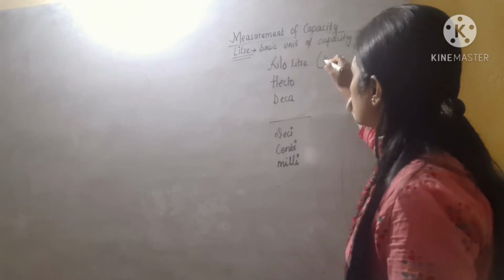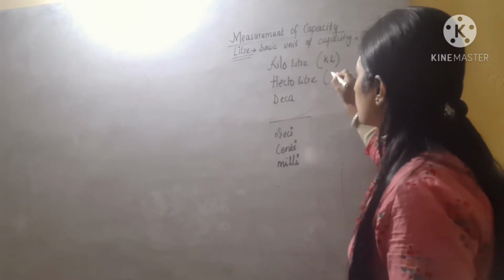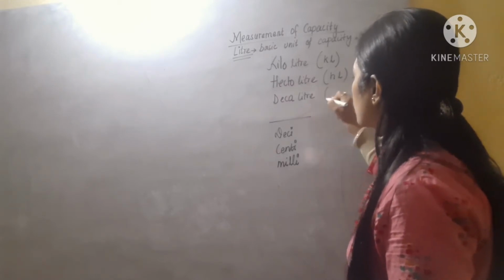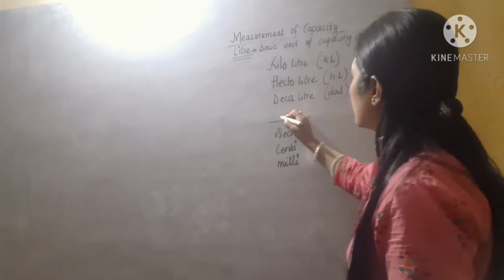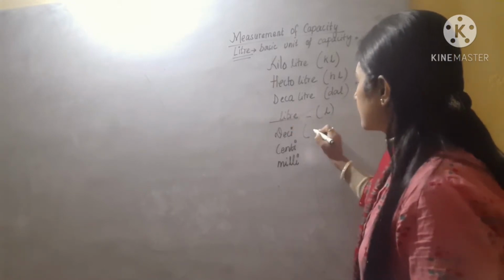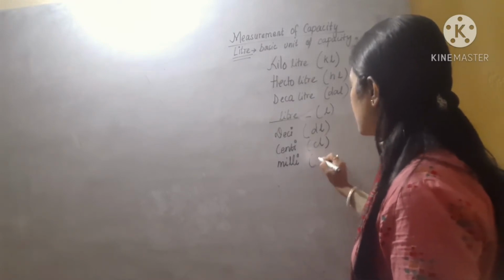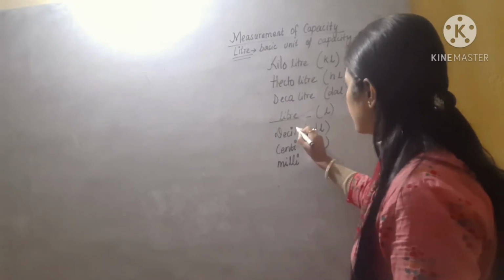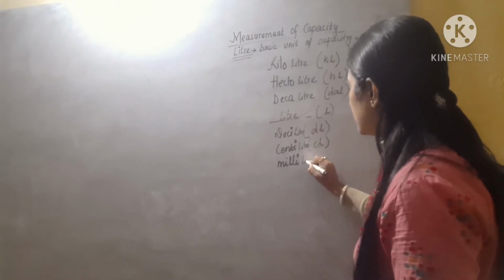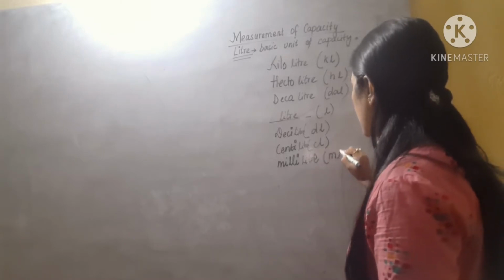So in short, kiloliter will be KL, then hectoliter will be HL, decaliter will be DAL, then liter will be L, then deciliter will be DL, then centiliter will be CL, then milliliter will be ML.